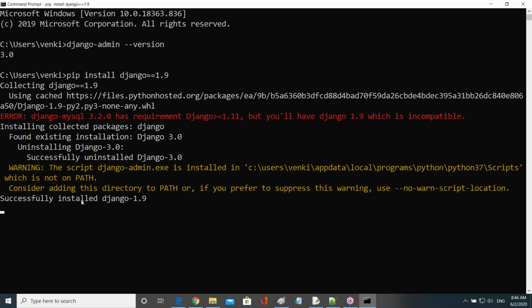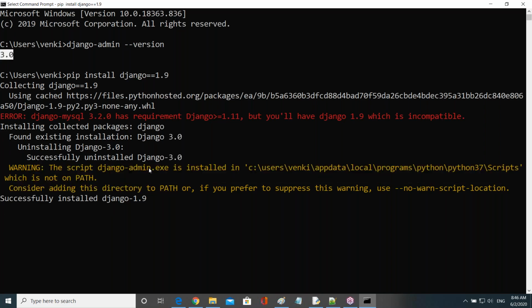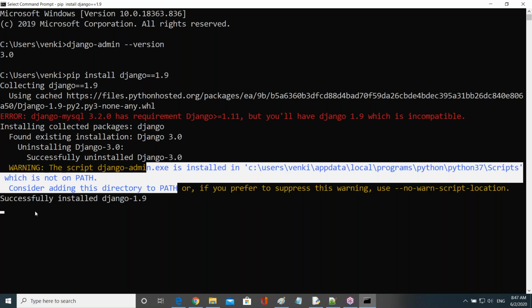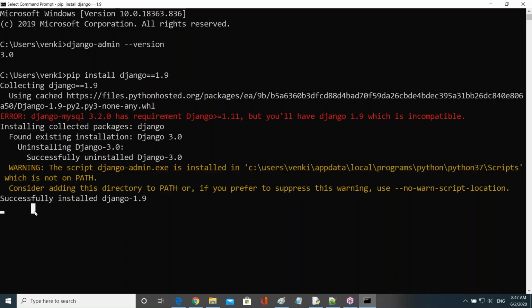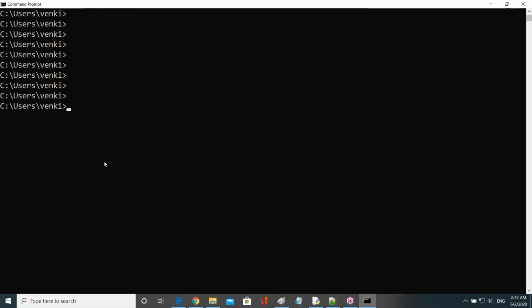Right, guys, observe now. Okay, now what is installed here? 1.9 is installed, right? While installing, these warnings are common, guys, because of the changing versions, right? So these warnings are common. Now 1.9 is installed. Now I want to check my current version here, right? Now observe, guys. How do we check the current version? What is the file name here? django-admin space --version.